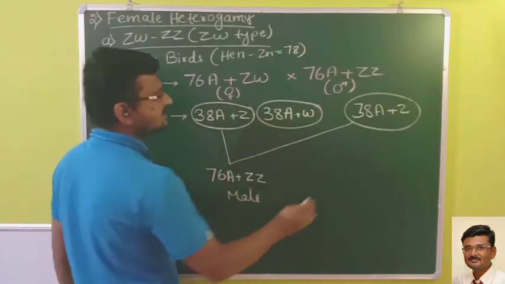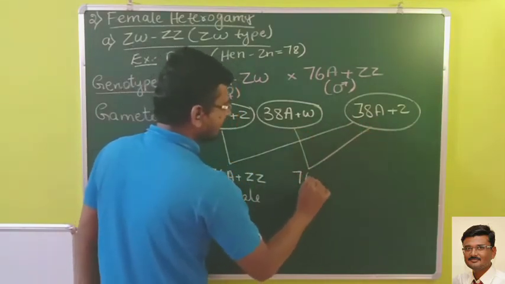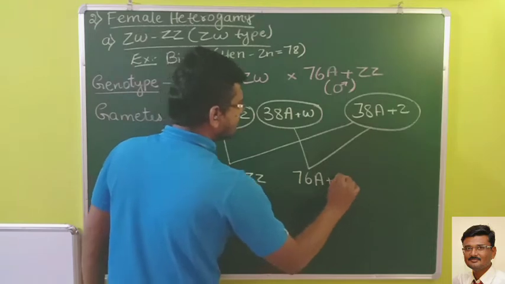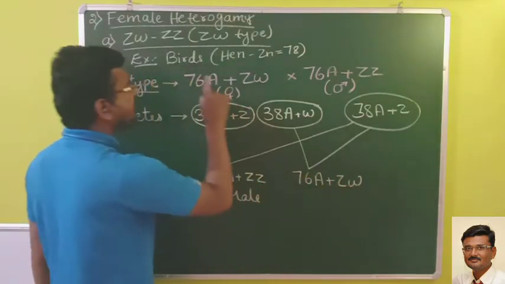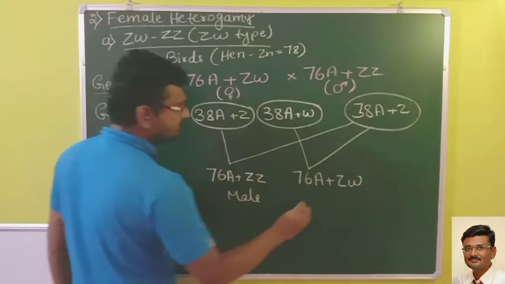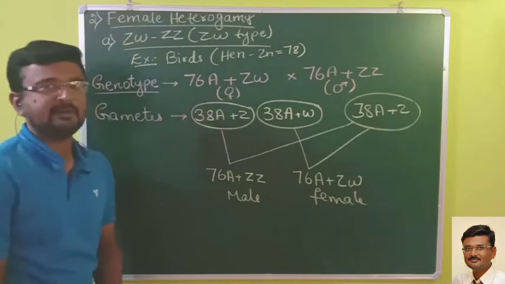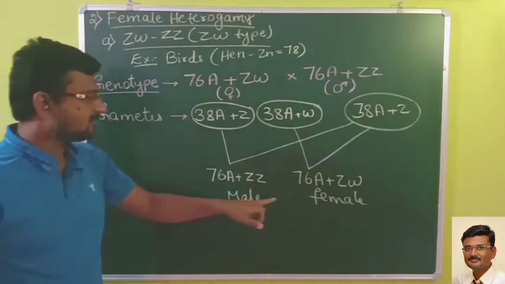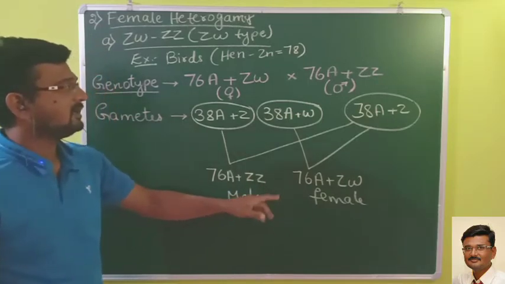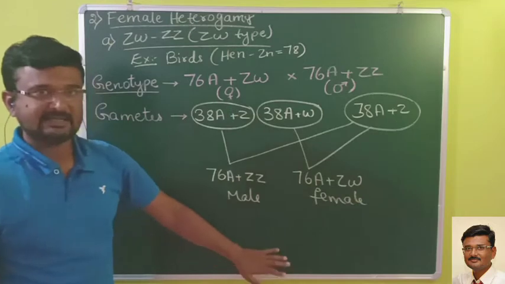The other possibility is that if this sperm fertilizes this ovum, then you will get A plus ZW. ZW is heterozygotic, which we see in females, and hence the progeny will be female. Again, the sex of the progeny depends upon which ovum the sperm fertilizes.